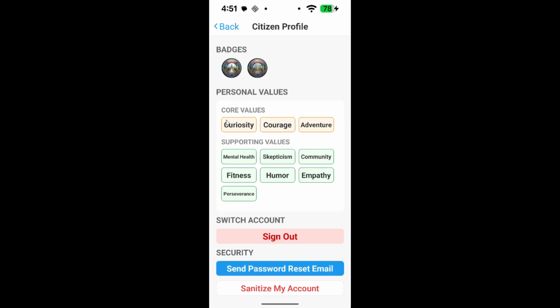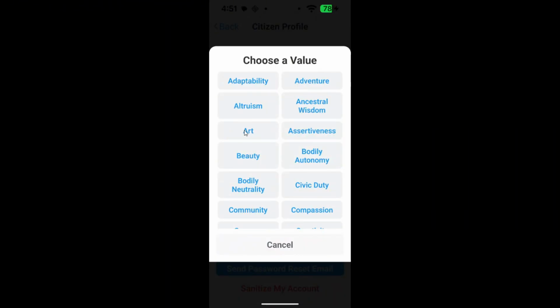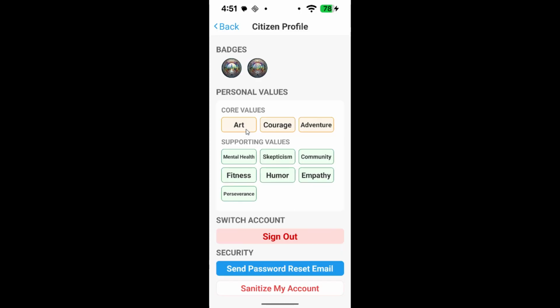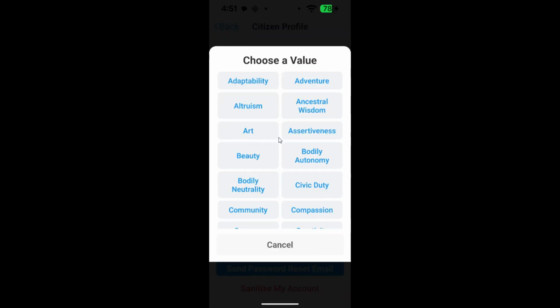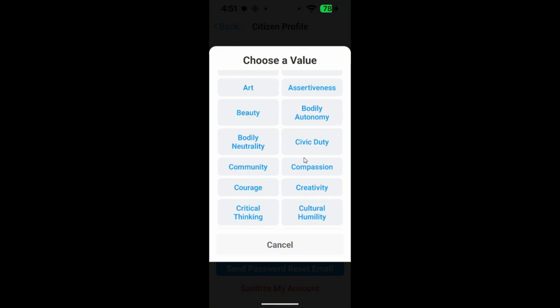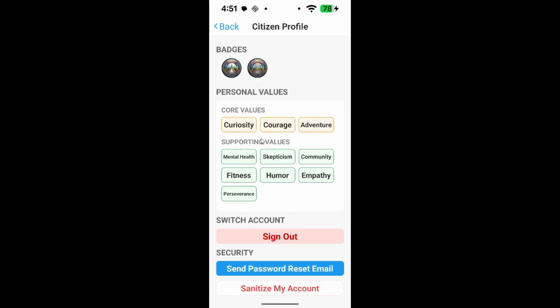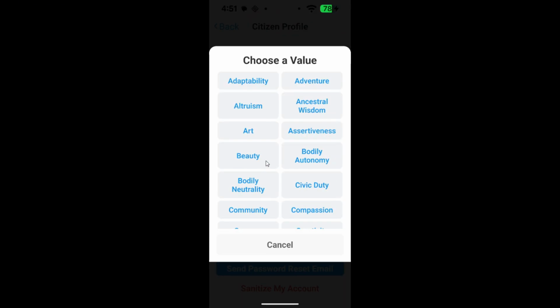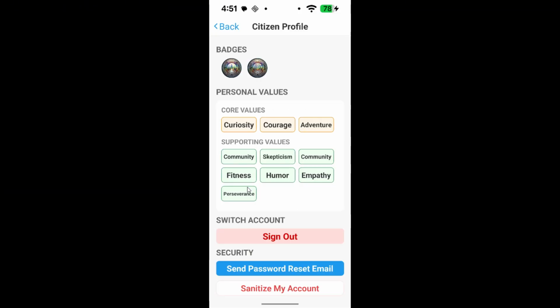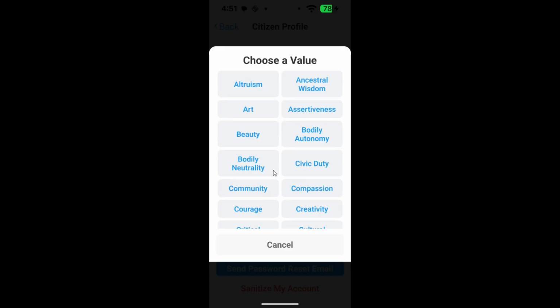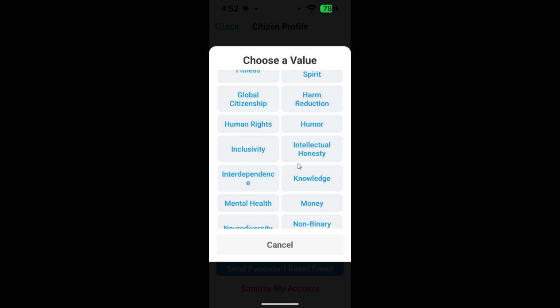Below this is the most important part of our entire app. This is your personal values section. You can pick up to 10 of your personal values. You definitely want to pick at least 3. This section is the heart and soul of VoxPop. We track the values you thoughtfully chose to help you live up to your values. In this app, we do our best to make sure the way you post, the way you respond to posts, the people you connect with, all line up with your personal values.